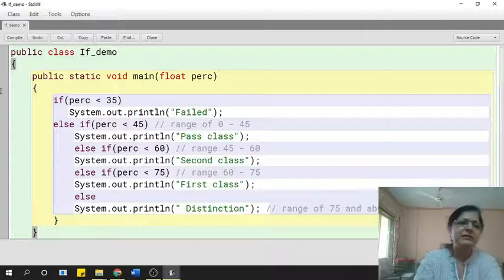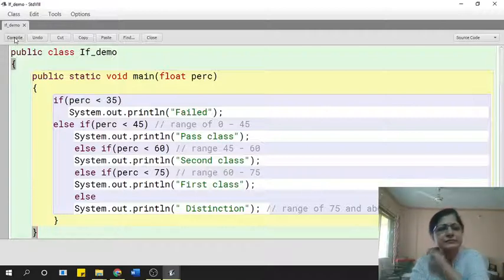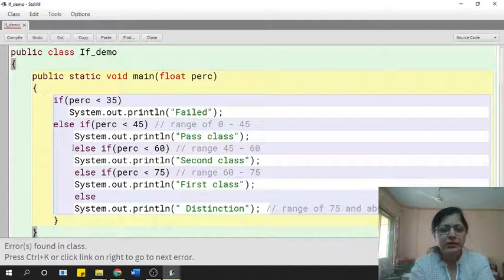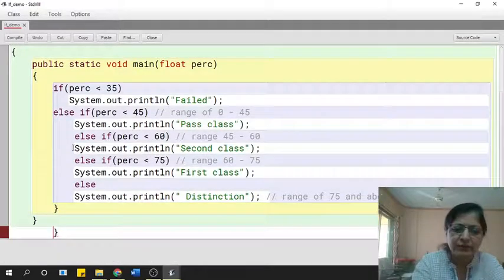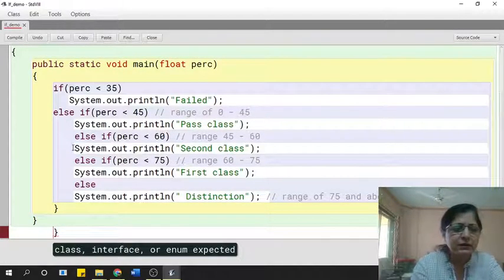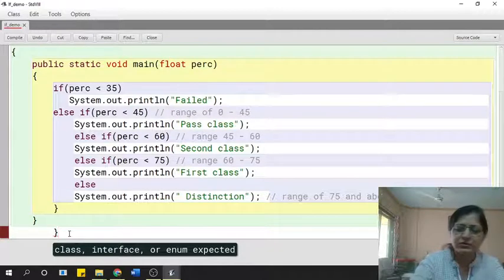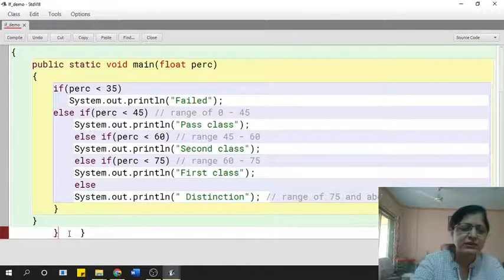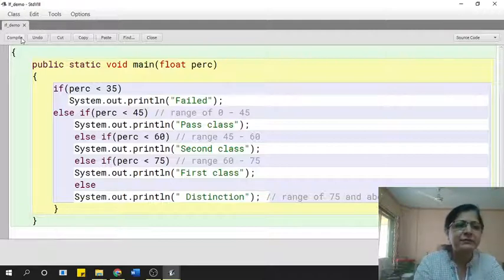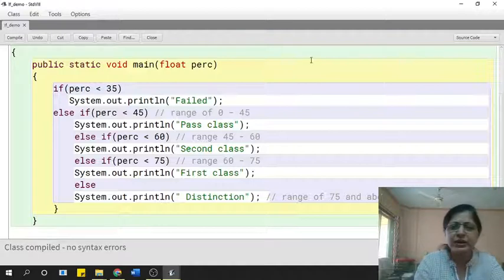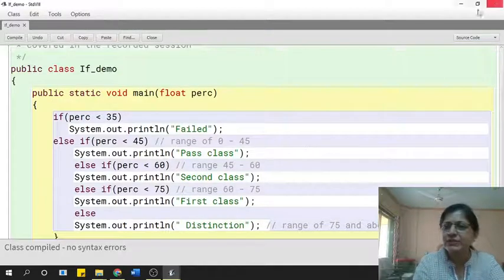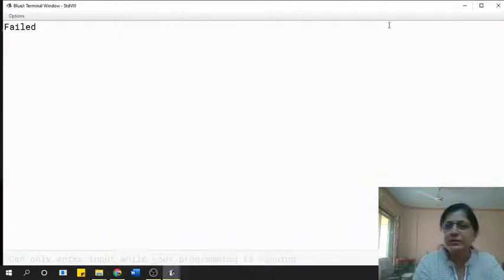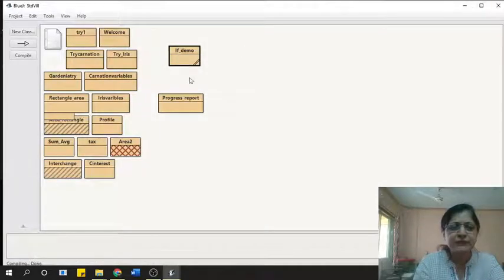Okay. And compiling this. Okay, there is some error. Let us check. Control K. Okay, there were two. This was already there, so I'll just delete this. So these brackets were already there, so I'm deleting them. Now compiling this again. Okay, no errors. So let us execute and see this.